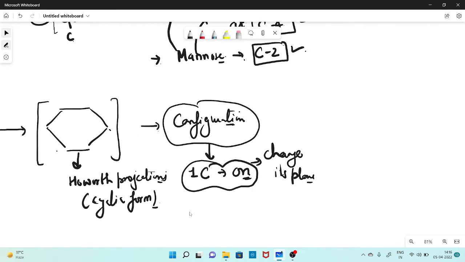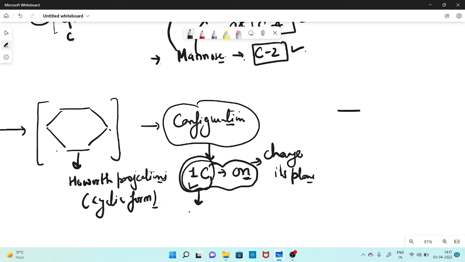Why are these structures called anomeric? Because they are formed at the first carbon. So this structure is decided by the configuration of the first carbon of the Haworth projection.